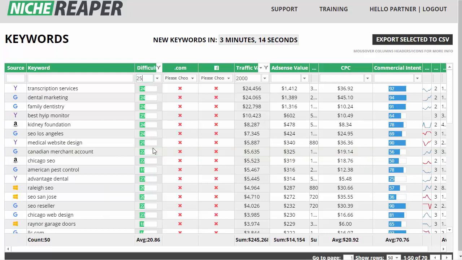And again, there is still plenty of stuff to go around, and as you can see, there are about 70 keywords that fit these criteria: 2,000, and a difficulty of less than 25. Okay, cool. I do like this one here, for example, transcription service. And this brings me to the first point. There are so many ways you can use this software. The first one is, of course, to rank for your own keywords. You've got your own product and an audience that might fit this particular keyword.